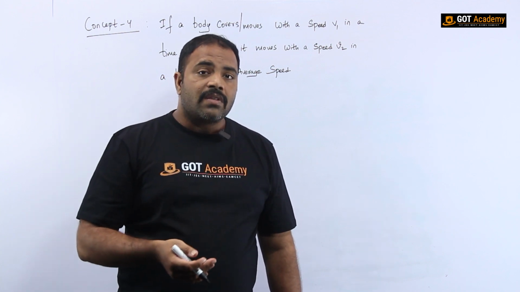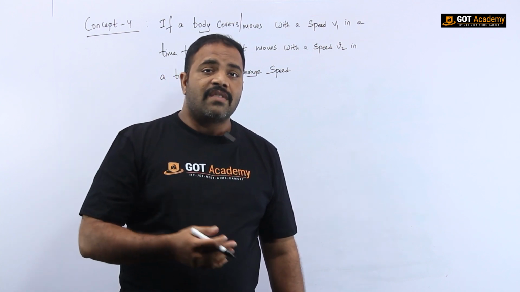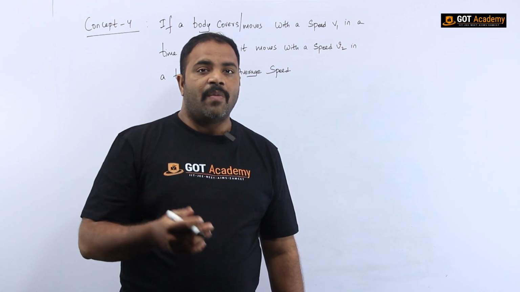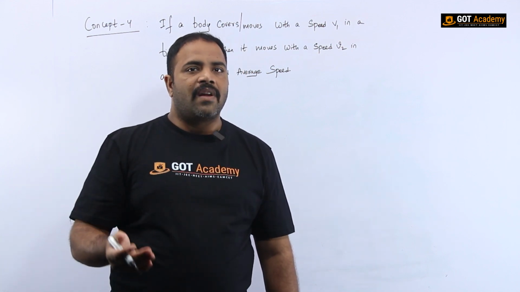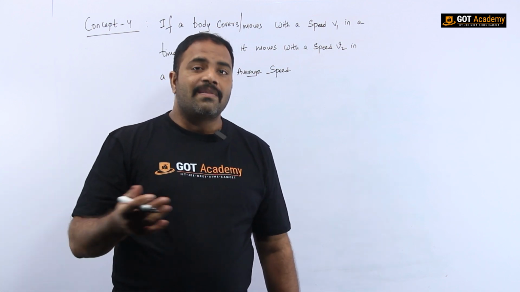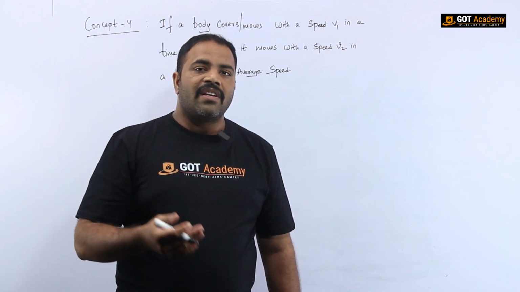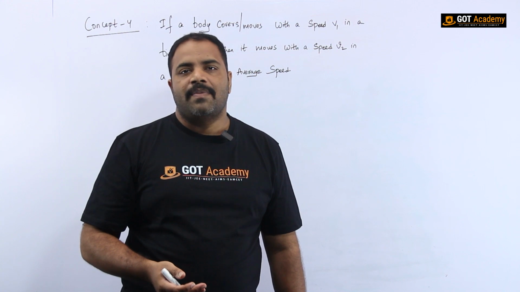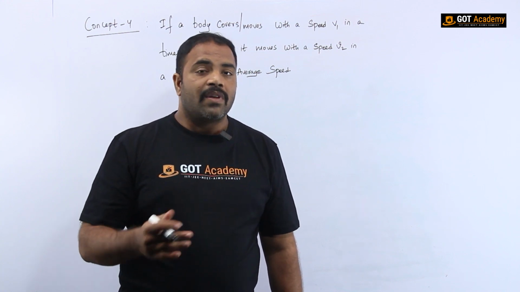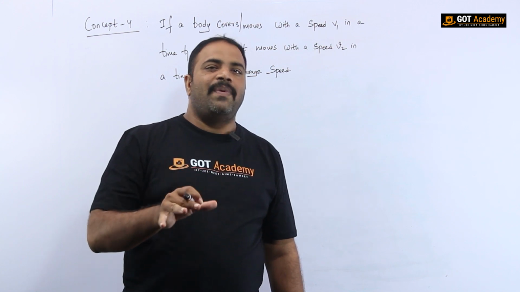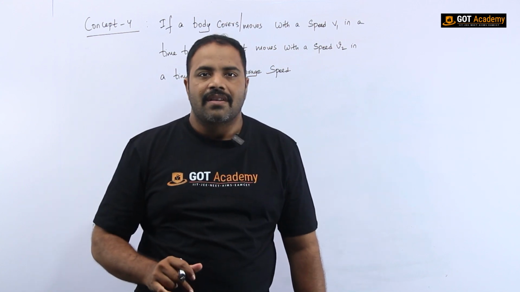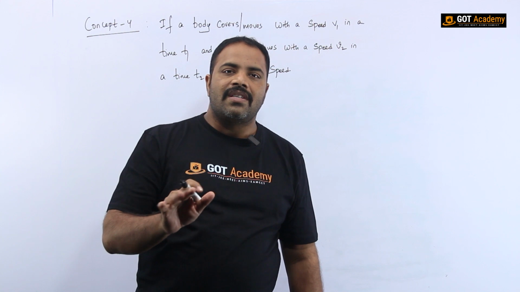Suppose we are traveling for first 5 kilometers with a speed of 60 km per hour and the remaining 5 kilometers we can travel with a speed of 90 km per hour if the road is good, or if the road is bad, then we have to reduce our speed. We may be traveling at a speed of 20 km per hour. Then the time taken in both the cases will be different. In such cases, we have to find out the average speed needed to reach our destination.